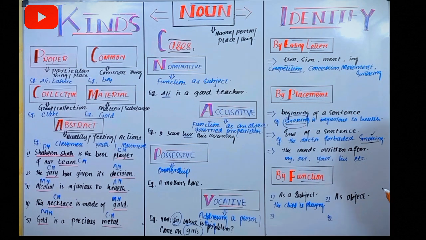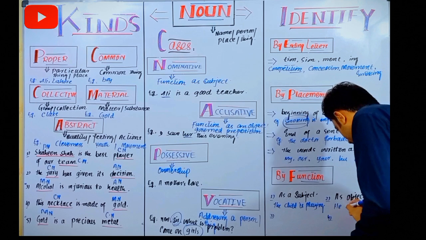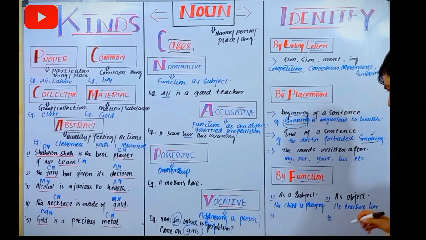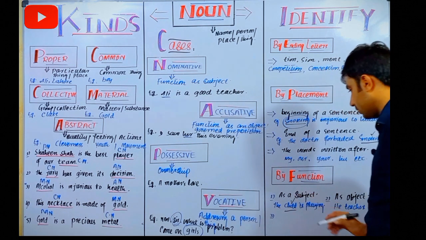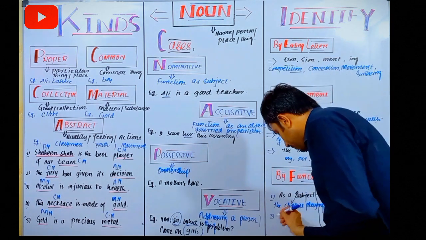As we can say, he teaches her. This "her" is your noun. "Child" is here noun. And third thing is as a complement.